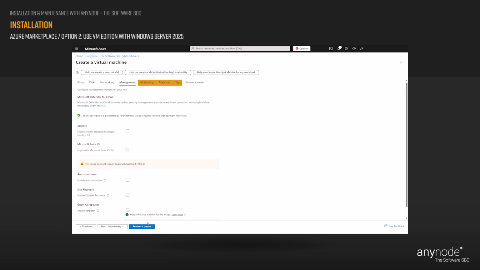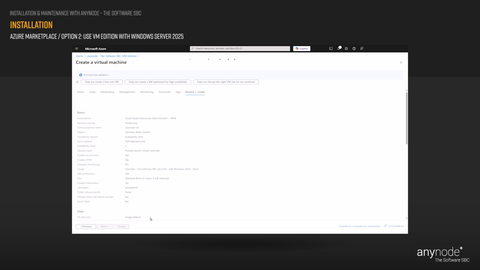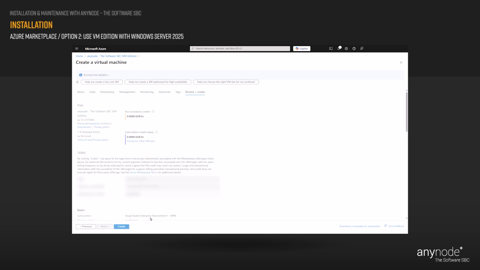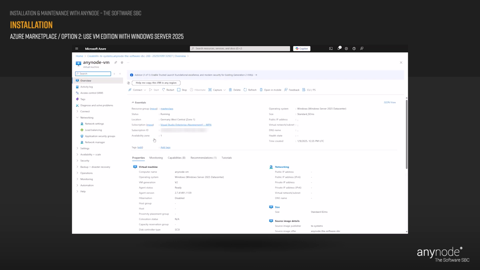The following settings are optional. You may proceed by clicking the Review plus Create button. Wait for the validation to pass. You will get an overview of the settings and pricing. Click on Create. Wait a few minutes for the complete deployment. Click on the Go to Resource button. You will get an overview of all essential settings and the status of your VM.